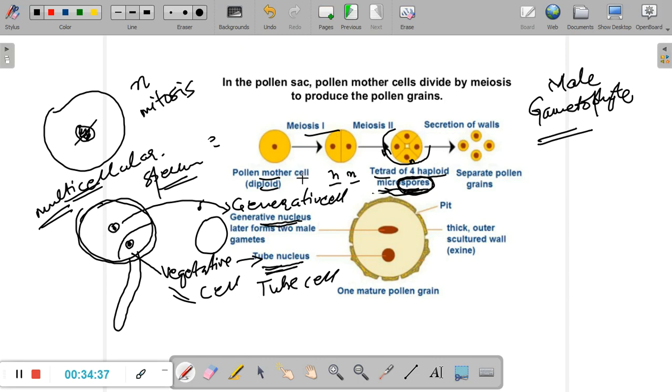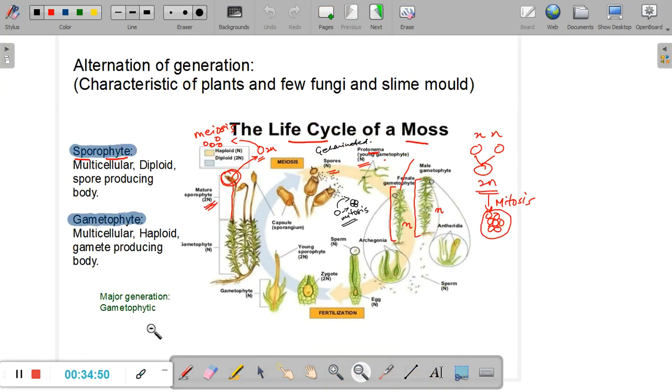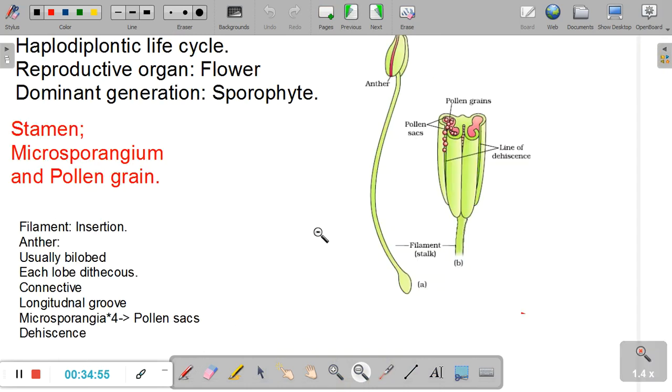Where is the gametophyte? The gametophyte has such a small body and a very short lifespan, and that is why the dominant generation in angiosperms, flowering plants, is not the gametophyte but the sporophyte.